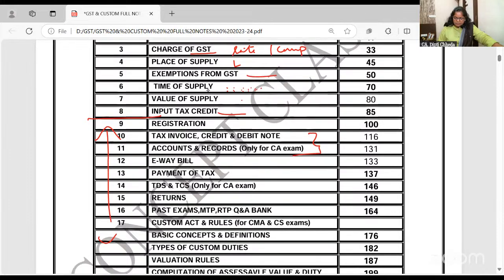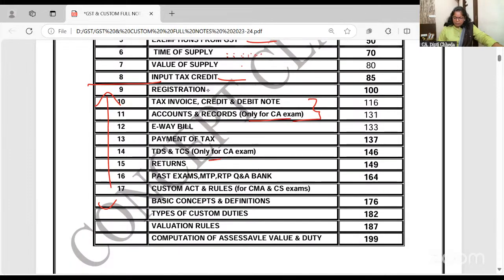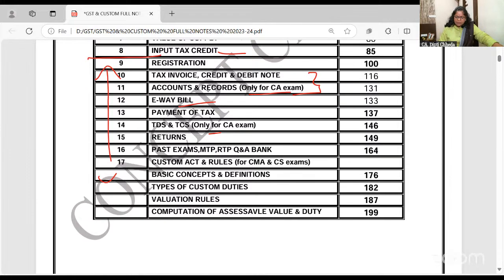Documentation. I have given a few topics only for CA exam and all. E-way bill, when to prepare. Now e-way bill is a 2 pages chapter and every time a 2 marks MCQ comes. Within 200 kilometers, one e-way bill and like that, some simple. How to pay the taxes, GST to government. Returns, monthly returns, annual returns, like that. And customs for the CMA and CS exam.